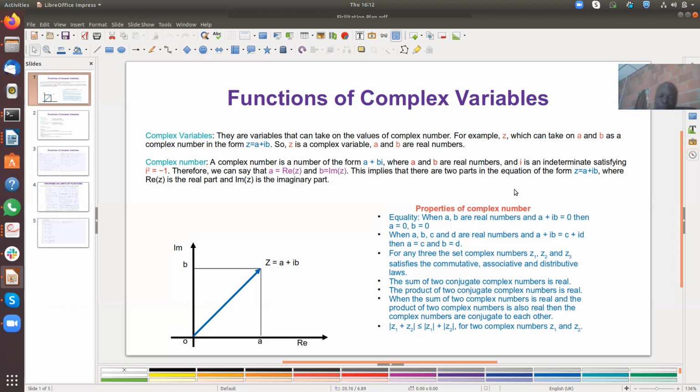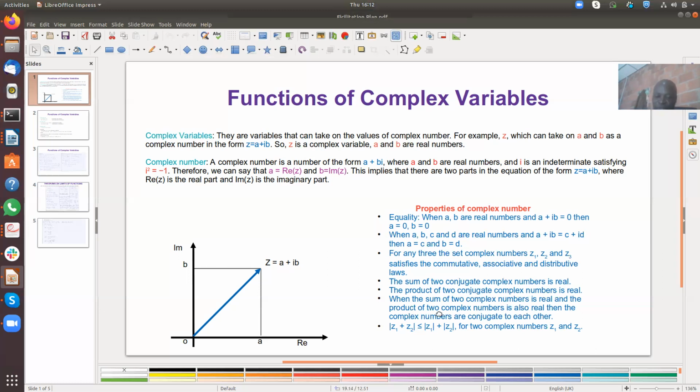Firstly, we said that when you add two conjugate complex numbers together, it will give you a real number. Now you say again that when you have the product, that is, the multiplication of two conjugate complex numbers, you also have a real number. Now, when the sum of two complex numbers is real and the product of the two complex numbers is also real, then the complex numbers are conjugates of each other.